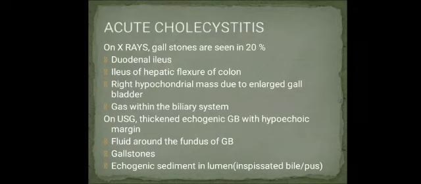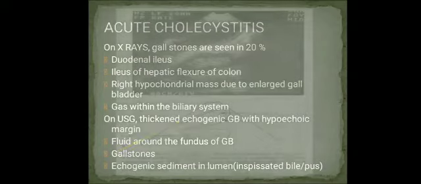On ultrasound, the gallbladder will be thickened and echogenic. There will sometimes be pericholecystic fluid. Gallstones can easily be seen; sometimes they will be echogenic and sometimes non-echogenic. Usually the gallstones are echogenic. Echogenic sediment will be seen in the lumen. Due to obstruction, there will be inspissated bile or pus.